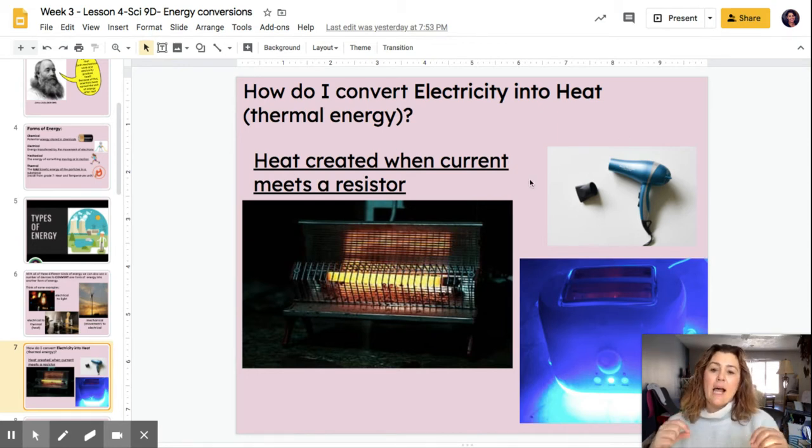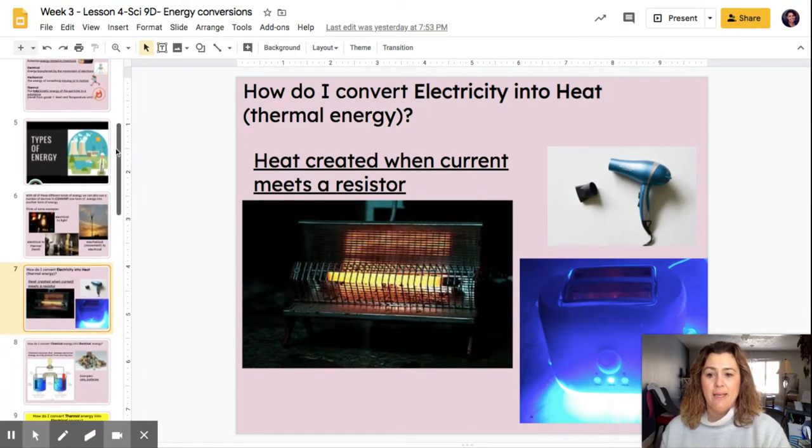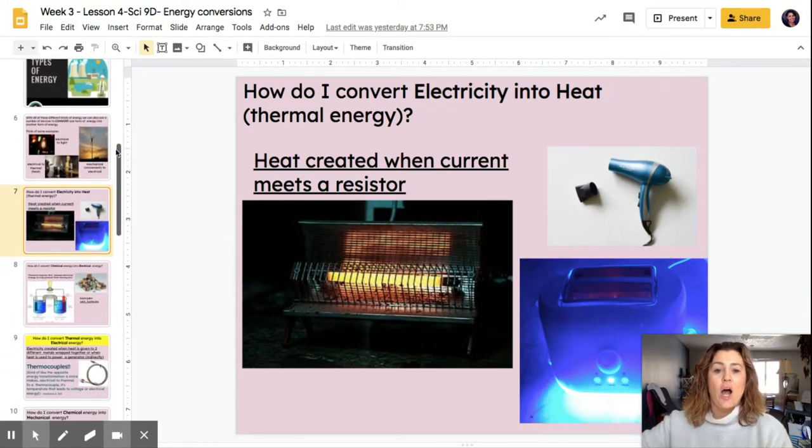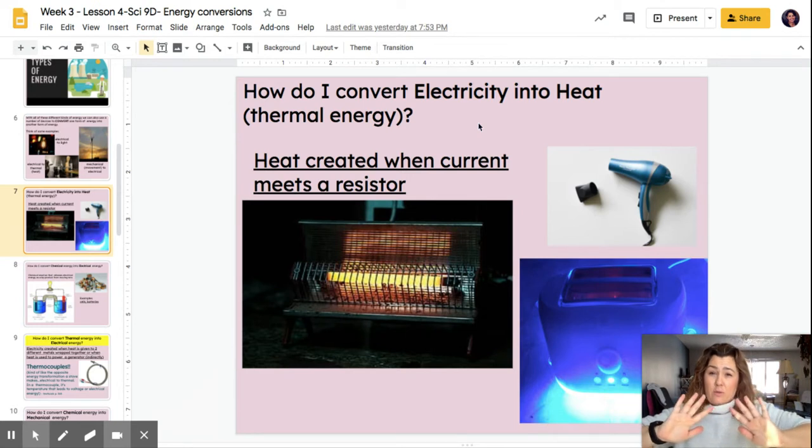Now, what's inside all of these things so that they can take the electricity when you plug them in, and then it will get hot? Inside of it is a resistor, and that's what it says right here. Heat is created when the current is going across the wire. All the wires get a little bit warm. But if you put in a resistor, it's slowing those electrons and they crash into each other. And when they do that, they're getting so much resistance that they heat up.